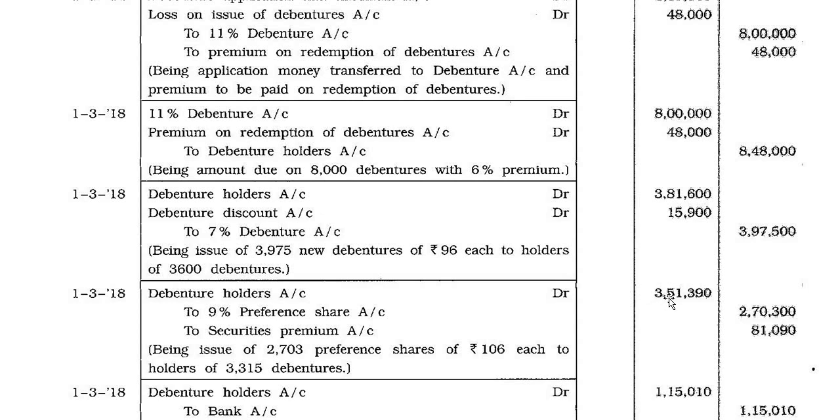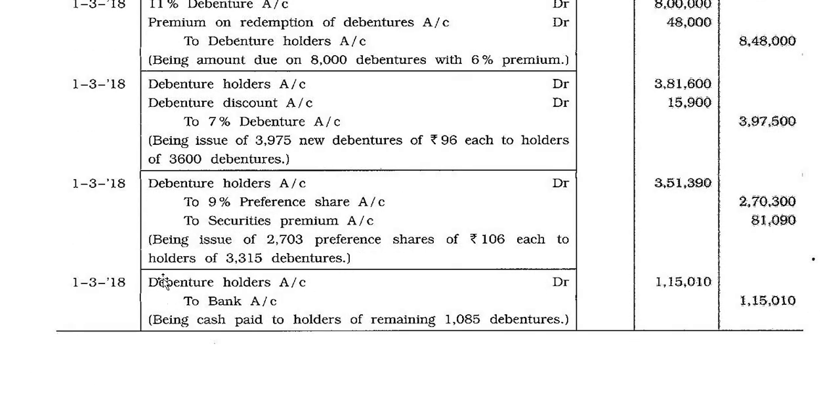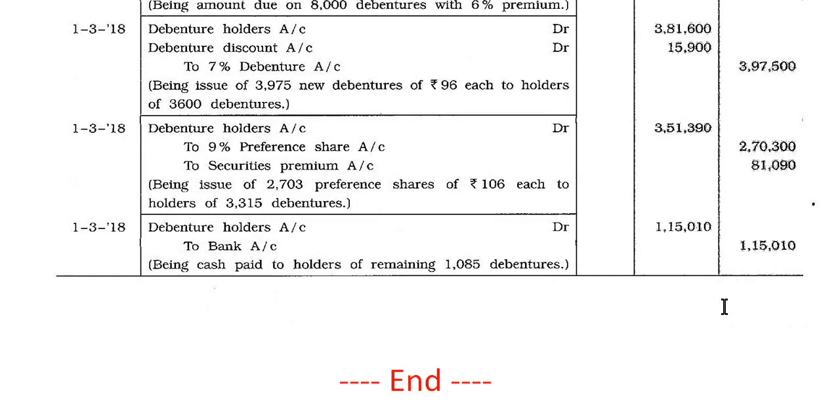1/3/2018, debenture holders account debit 3,51,390 to 9% preference share account 2,70,300, to security premium account 81,090, being issue of 2,703 preference shares of rupees 130 each to holders of 3,315 debentures. 1/3/2018, debenture holders account debit 1,15,010 to bank account 1,15,010, being cash paid to holders of the remaining 1,085 debentures.